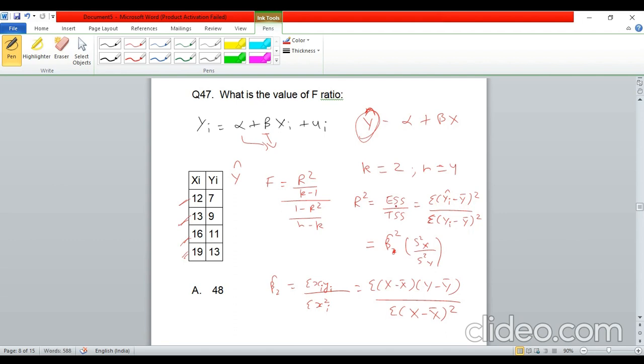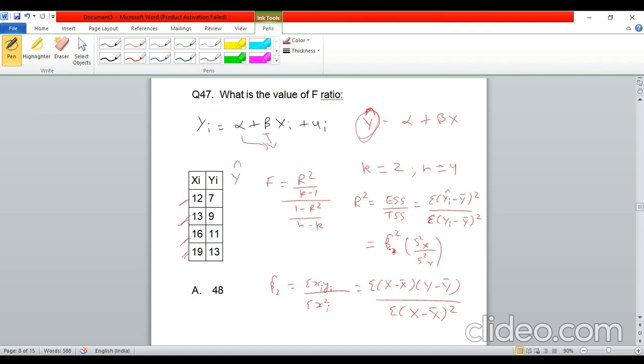Now I found it a bit lengthier because the calculation was going in decimals. Whenever the calculation goes in decimals, it is highly probable that you may commit some mistake. Okay, another way to calculate this is r square you can write as beta 2 cap square into s square x by s square y, right? This is also one formula you must be knowing.